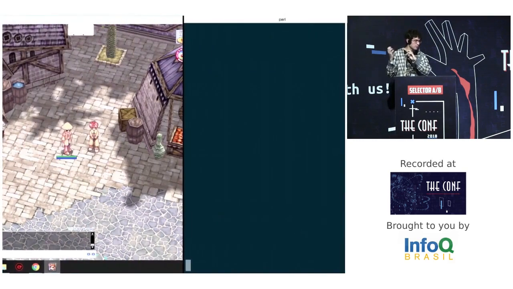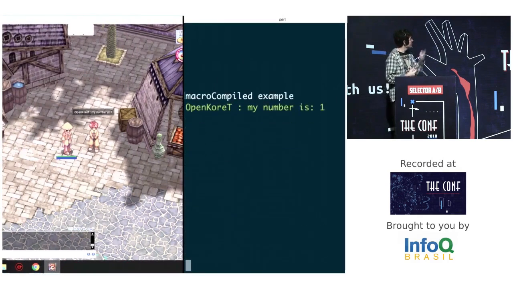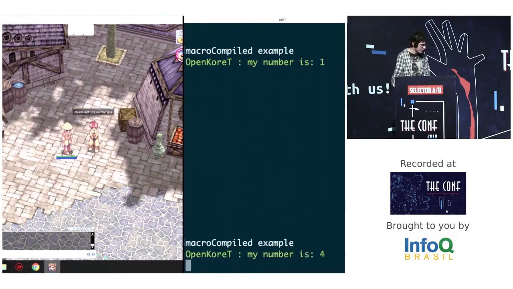Then you can use this plugin to say a random number at Ragnarok. Then it's working, it's very nice because we can write a code.